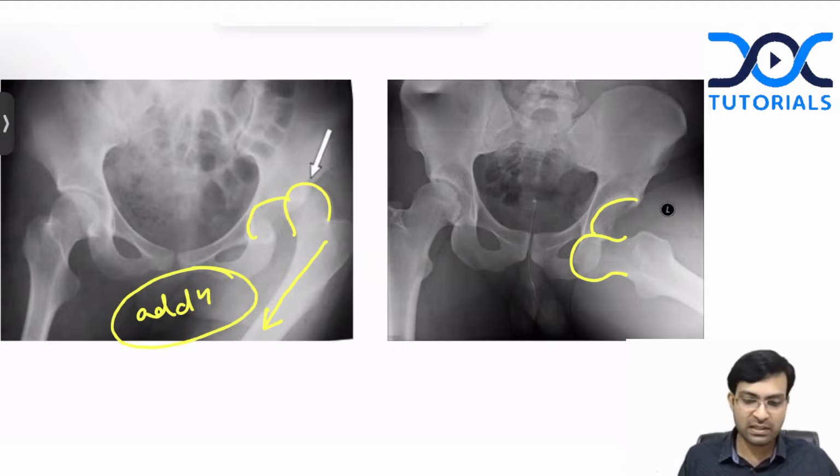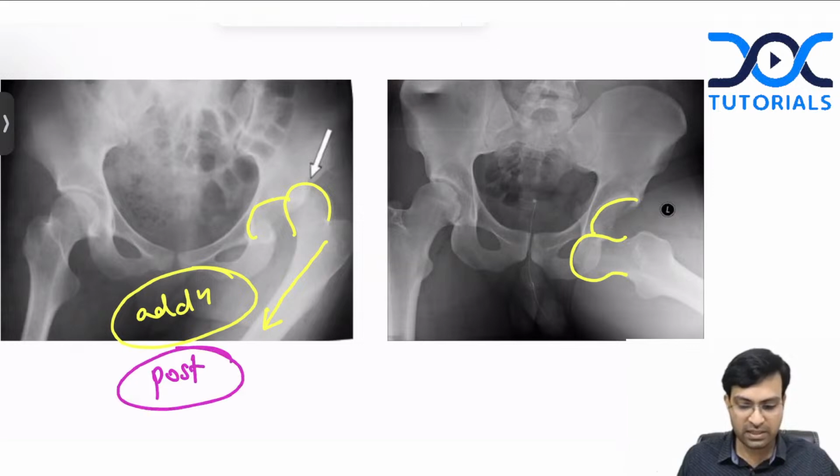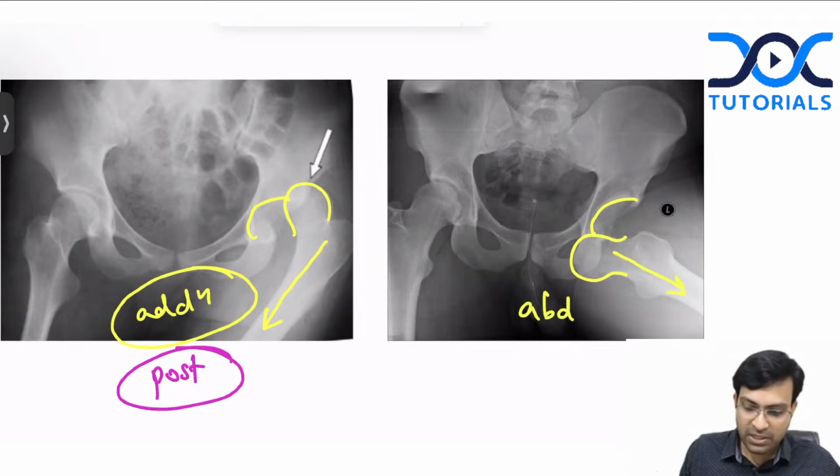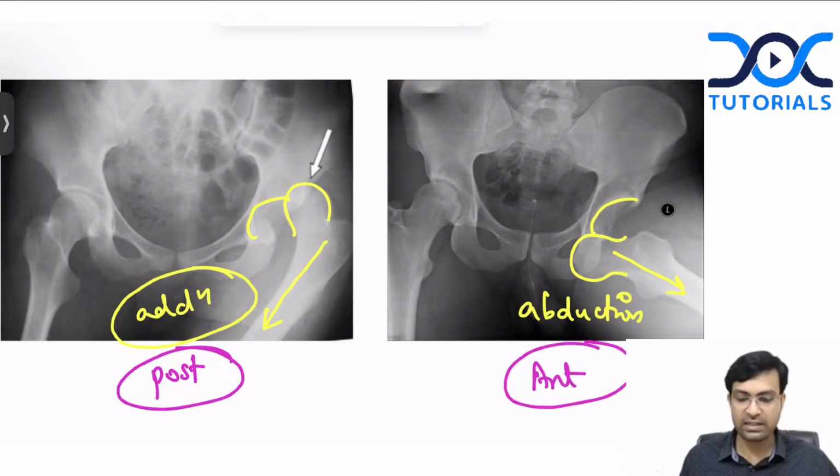So this is your classical posterior dislocation. What about here? Here you can see that the femur is in abduction. Abduction means flexion, abduction, external rotation, which is in anterior dislocation. So if you get X-rays like this, just look at the orientation of the femur. If it is adducted, it is posterior dislocation. If it is abducted, it is anterior dislocation.